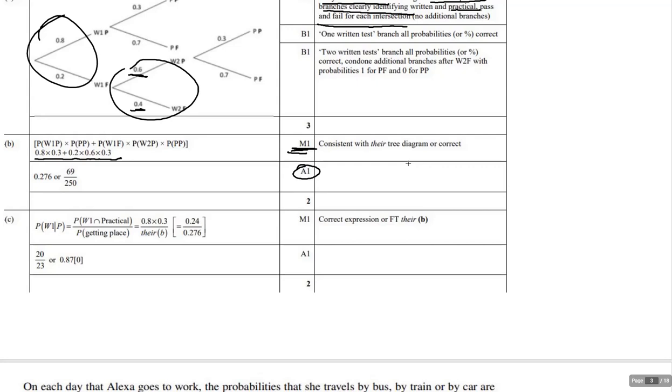And so then the next thing here, you'll see we have our thing, and again, the method is using the probability. This is winning or written on the first one, and passing the practical. And again, we show that. You don't need to show this, but that is what they're looking for.